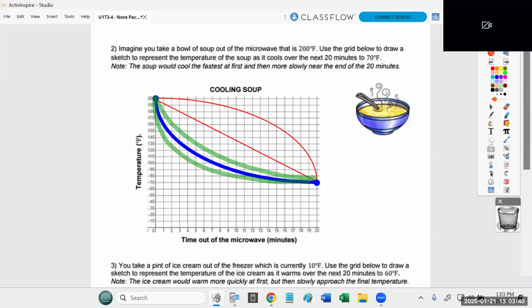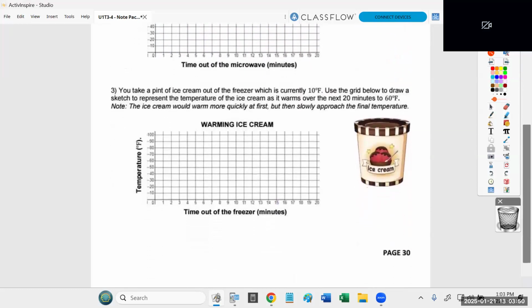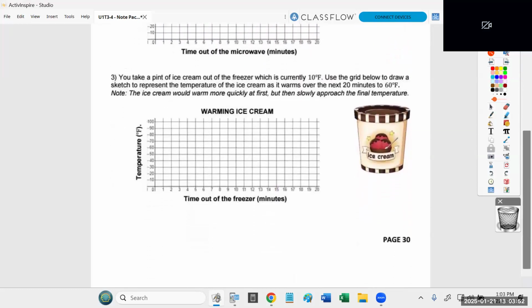Now, the opposite, and yet similar, thing can be true for the other graph, which is going to show something heating up instead of cooling down. Let me show you what I'm talking about. You take a pint of ice cream out of the freezer, which is currently 10 degrees. Use the grid below to draw a sketch to represent the temperature of the ice cream as it warms over the next 20 minutes. It's 60 degrees.